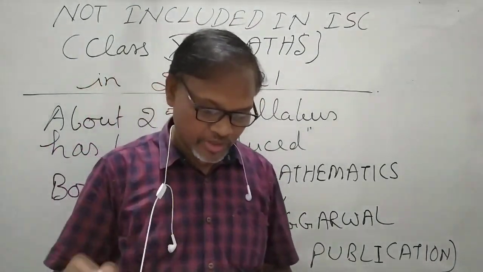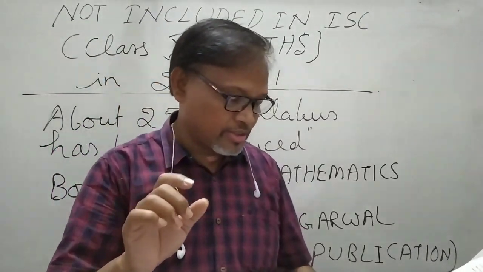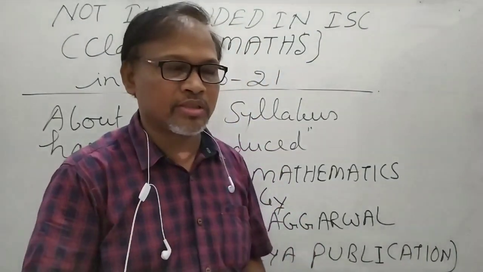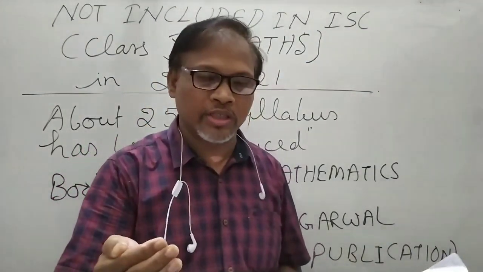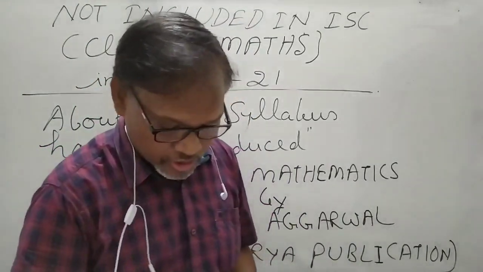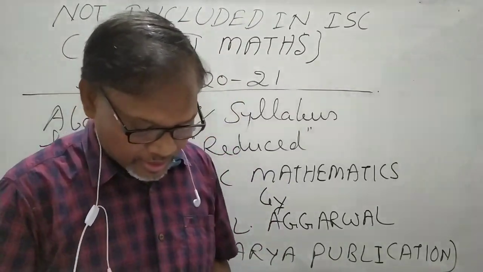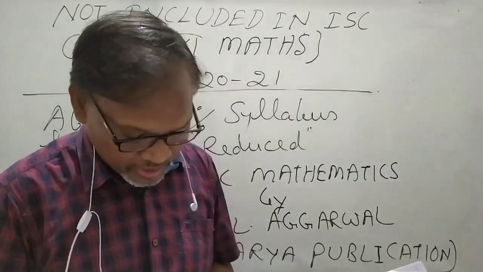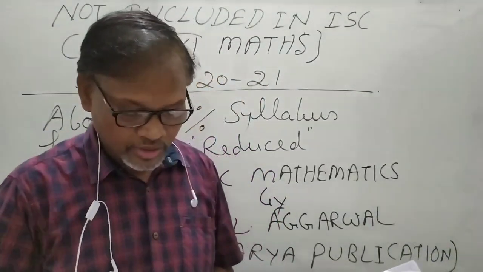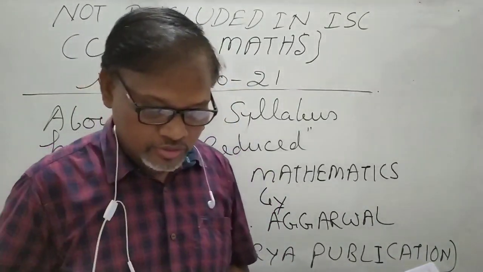Now chapter 3, trigonometry. That is a very good chapter, but because it is also a lengthy one, the topics which are not so important have been removed by the council. And what are the topics? The first one is the domain and range of the trigonometric functions and their graphs.